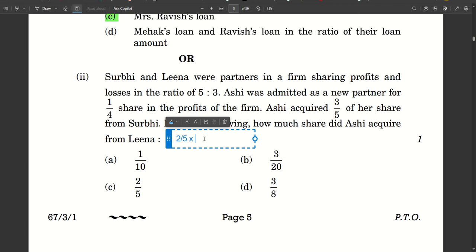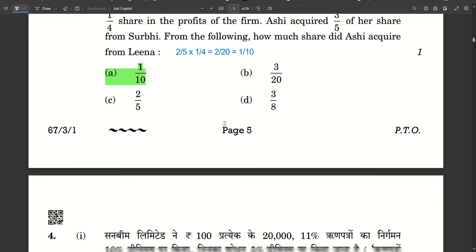2/5 of her share, which is 1/4. So 2/5 of 1/4 is straight away 2 by 20, that means 1 by 10. So 1 by 10 is the answer here. Straightforward, no addition, no subtraction. If you know this concept, you can do it straight away, and that's what you have to do in the exam because it's just a 1 mark question. You can't end up doing long calculations. You have to know these tricks.